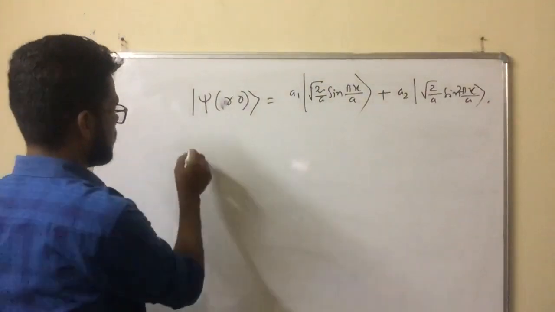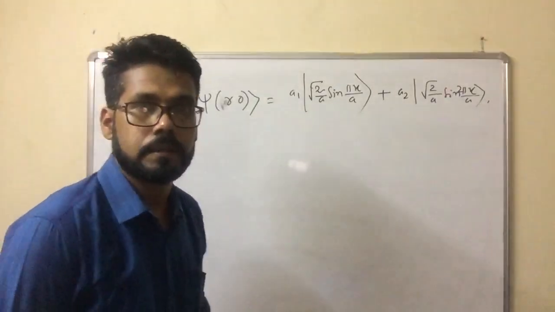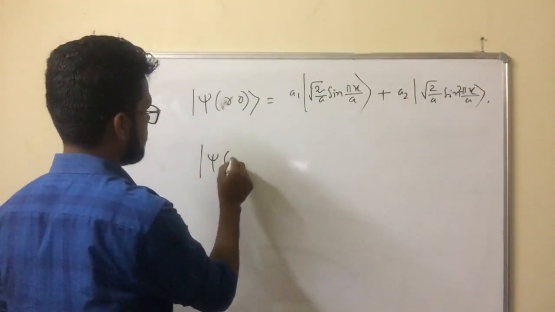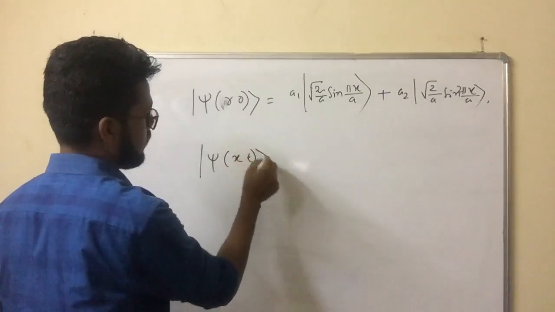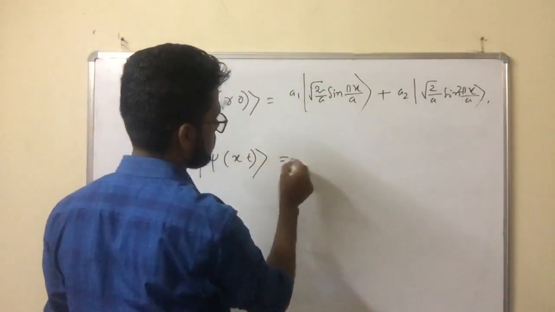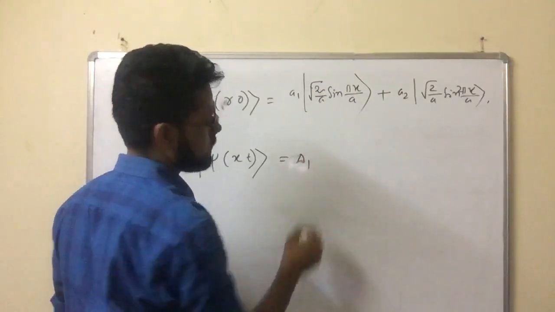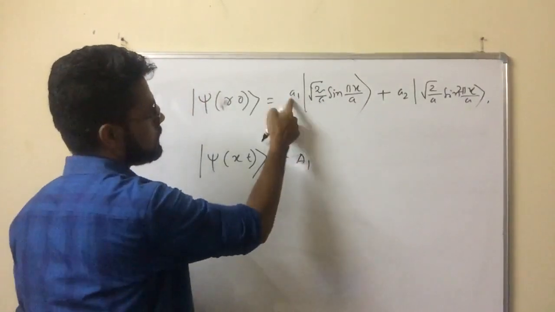Now, what is the value of the wave function at time t? Psi x t, how can you find out? It's simple. This is, suppose, A1. This constant I can consider as capital A1.